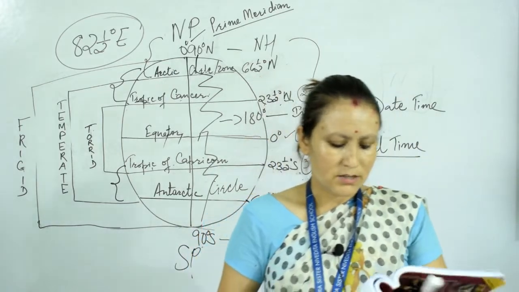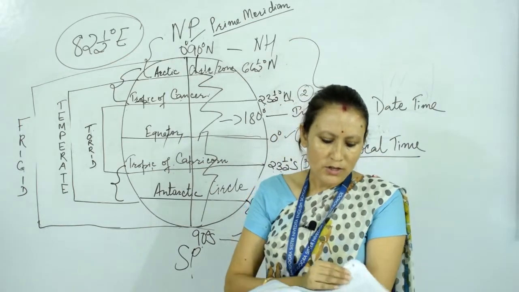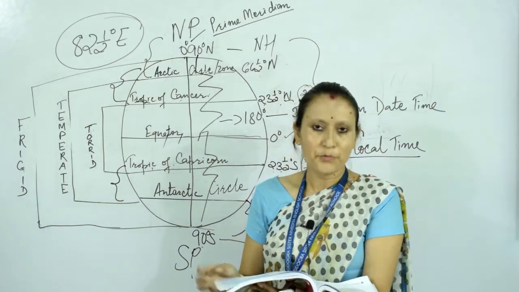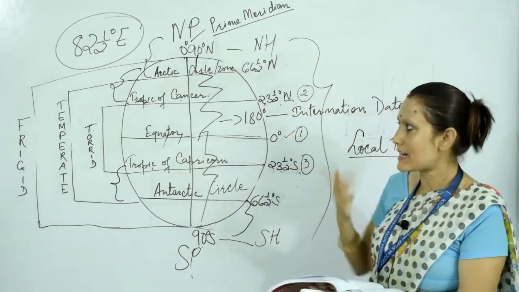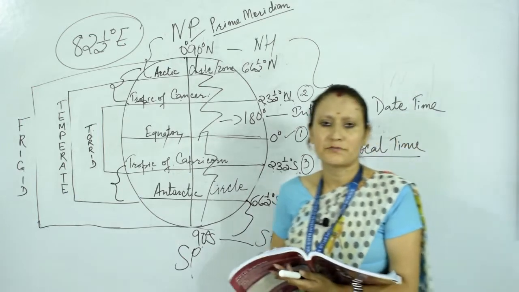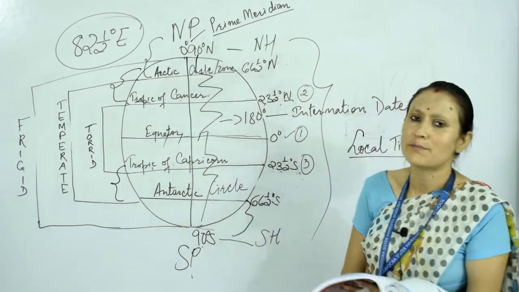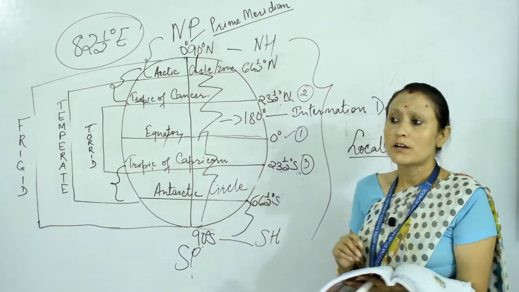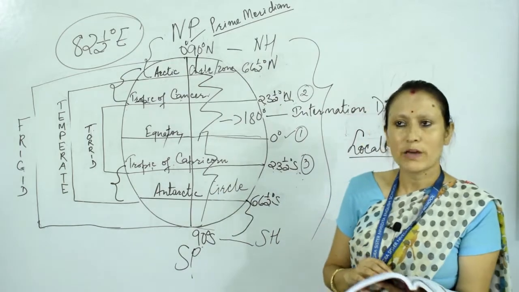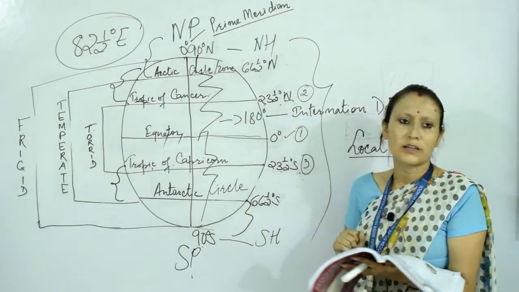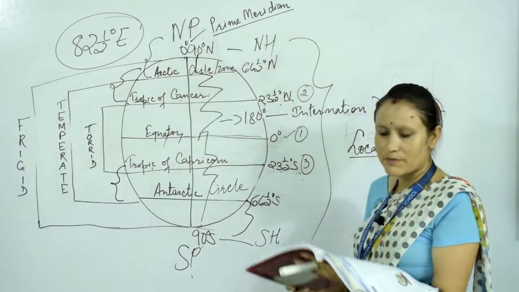So these are some of the important topics that we have discussed today. I am again summarizing a few points. We have studied globes. What are globes? These are the miniature form of the earth, a replica of the earth. Axis is an imaginary path on which the earth rotates. Next, equator is 0 degree latitude which divides the earth into northern and southern hemispheres.